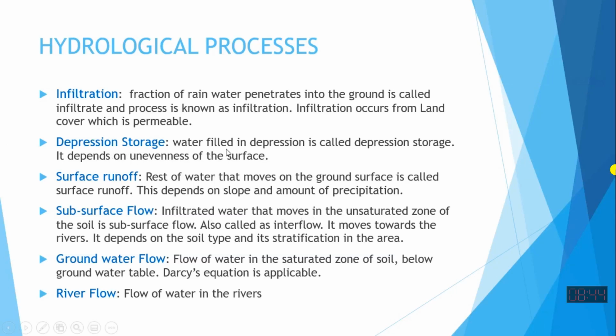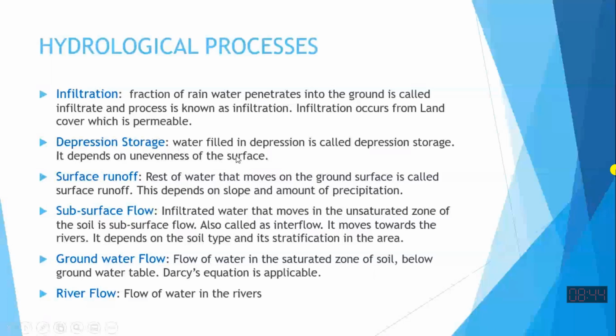Depression storage. When rain occurs, our topography, our natural land surface levels are not smooth. At some places there are hills, and at some places we have depressions. The depression areas become natural lakes, natural ponds. So some water is stored in these depressed areas, and we say a reservoir or natural lake or pond has been formed there. That should also be accounted for when you are accounting all aspects of water in the hydrological cycle. Depression storage is one of the water storages which is not reaching the